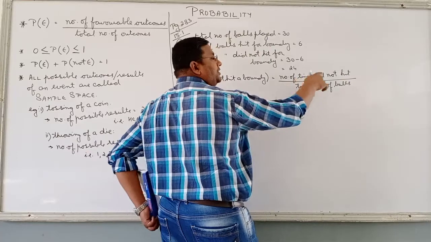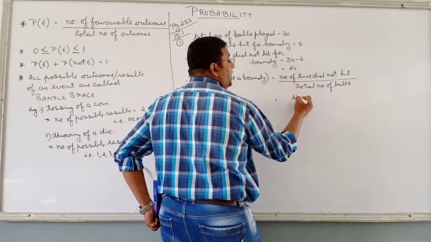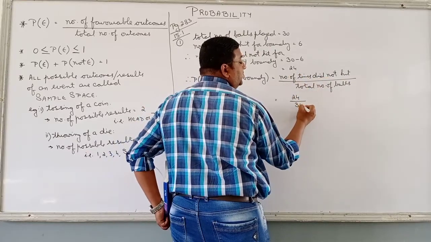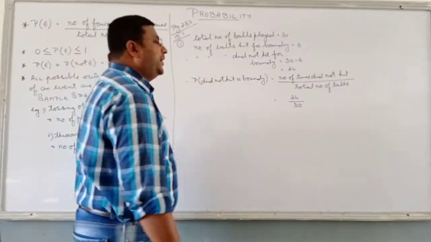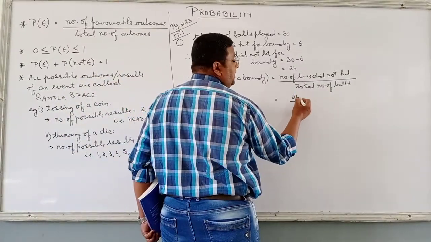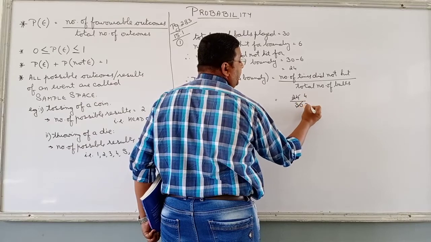So how many balls did she not hit a boundary? 24. And what is the total number of balls you played? 30. So 24 out of 30, I can see 6 4s are 24, 6 5s are 30.